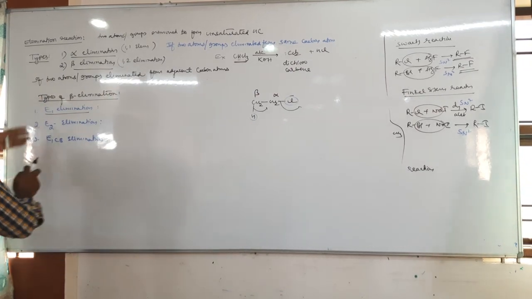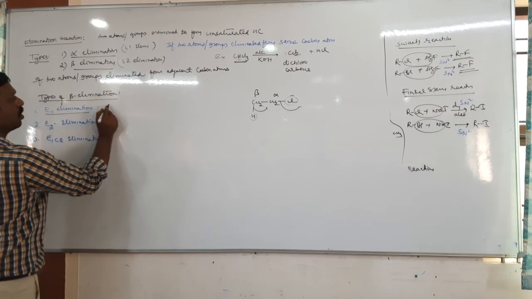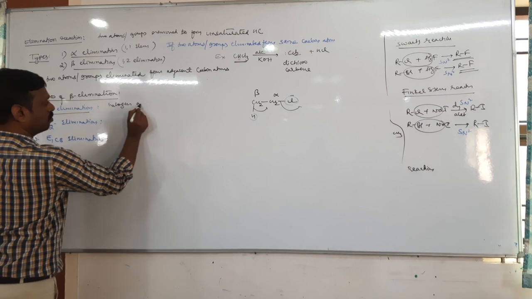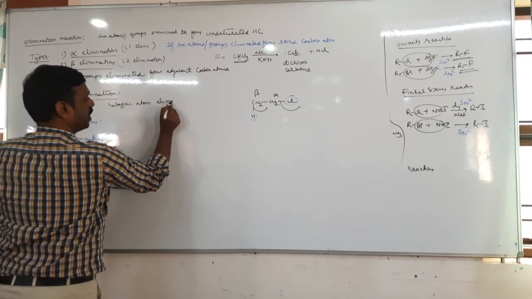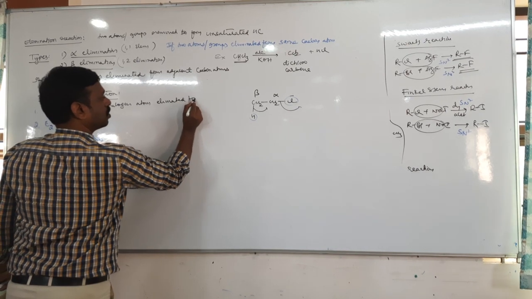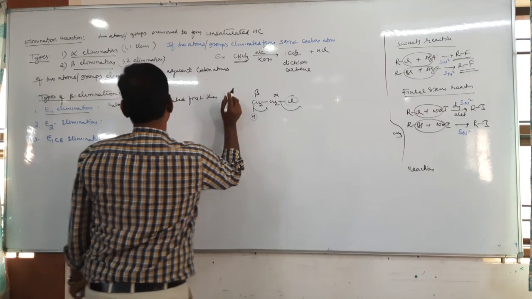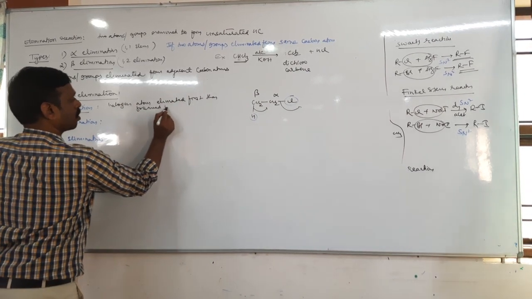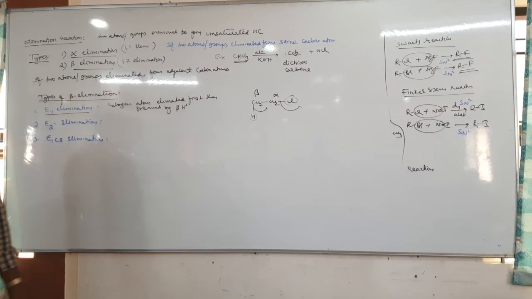So therefore write one sentence here. In E1 elimination, the halogen atom is eliminated first, then followed by beta H plus, the beta proton.